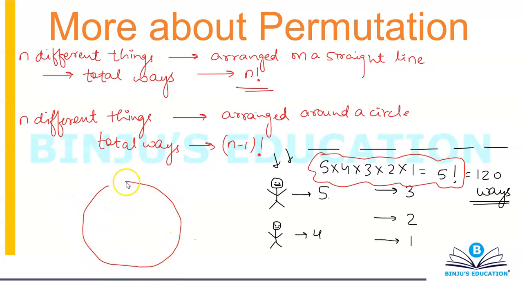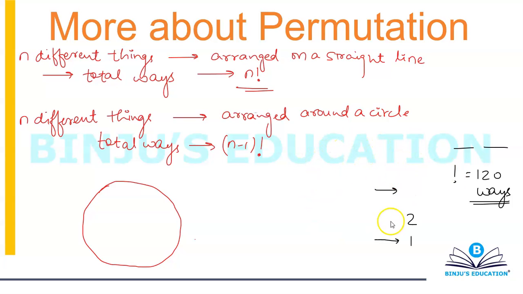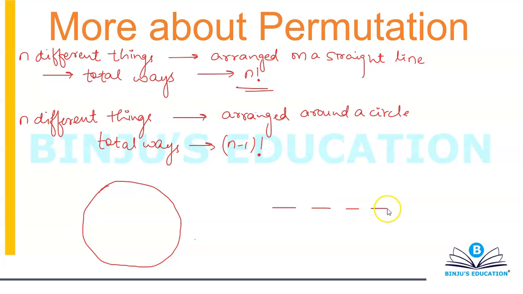When we talk about a circle, there is no starting point and no end point on a circle. When you talk about a straight line, let's suppose 10 chairs, 1 2 3 4 5 6 7 8 9, 10. Generally, either this becomes your starting point or this becomes your starting point.